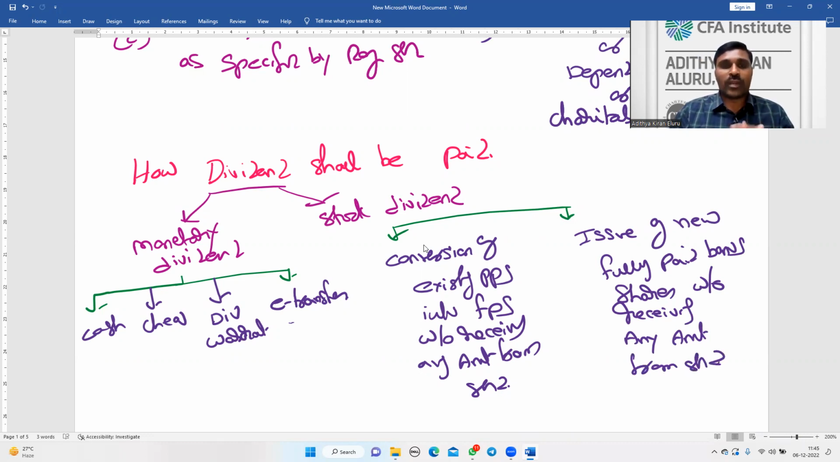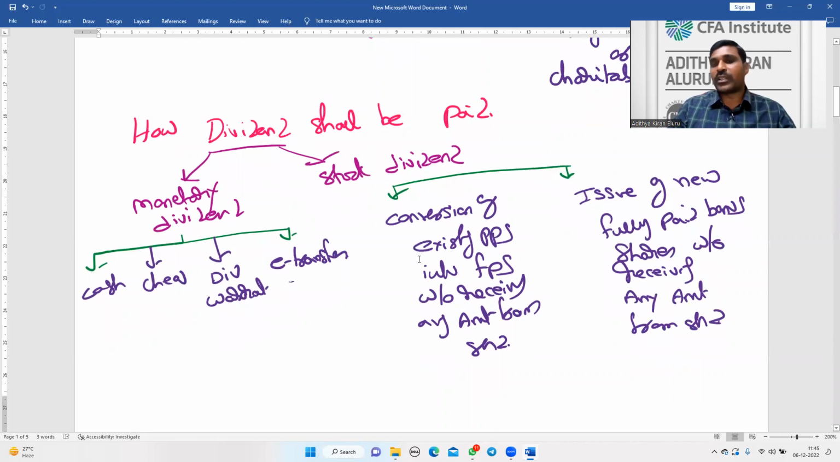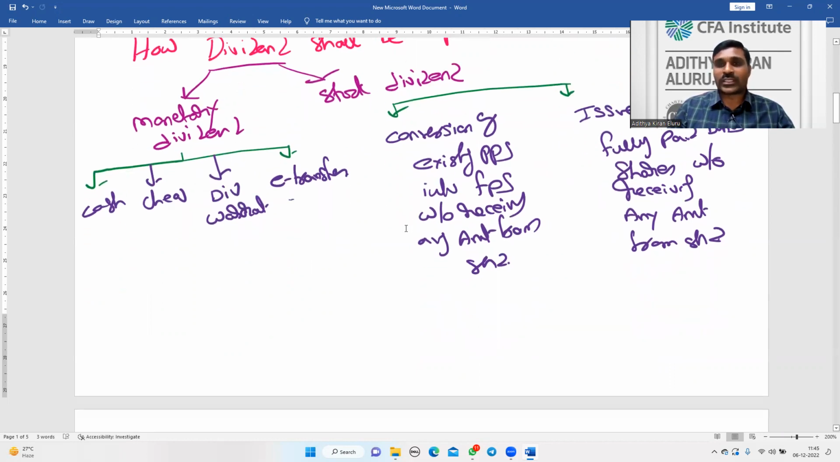There are two types of dividend: monetary dividend and stock dividend. Monetary dividend has four forms: cash, check, dividend warrant, electronic transfer. But nowadays most companies are using electronic transfer only. And stock dividend you can pay in two forms: conversion of existing partly paid shares into fully paid shares without receiving any amount from shareholders, or issue of new fully paid bonus shares without receiving any amount from shareholders. This is how the dividend has to be paid.